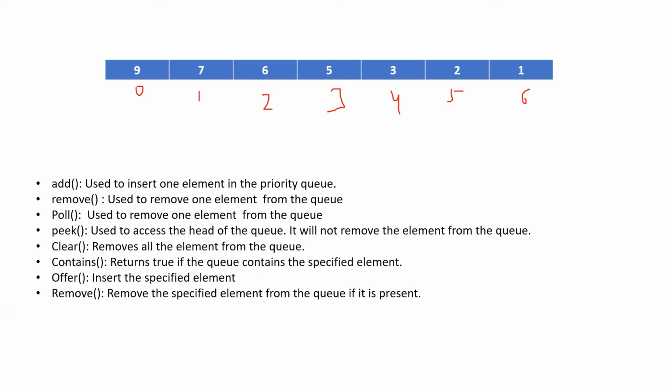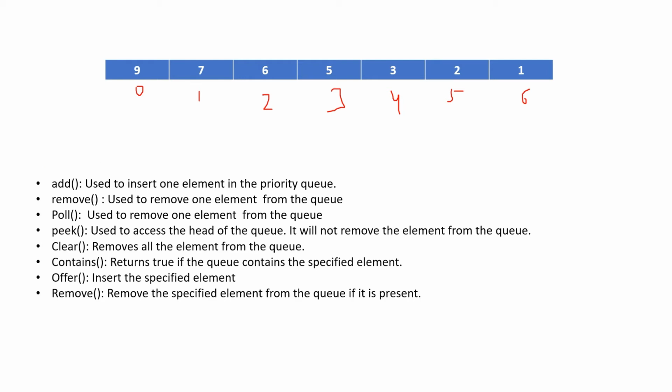Now similarly, we have one clear method which will remove all the elements from the queue. It will basically delete all the elements present in the queue. Now contains is a method which is used to check whether an element is present in the queue or not. Similarly, offer is a method which is used to insert an element into the queue. So these are some methods which we generally use for a priority queue.